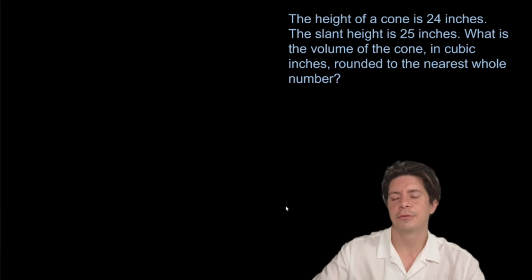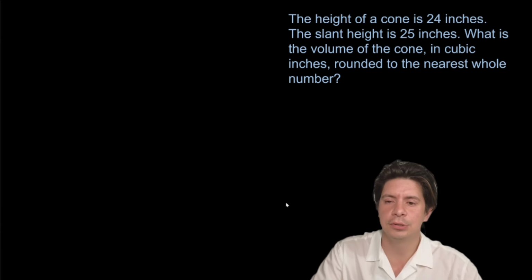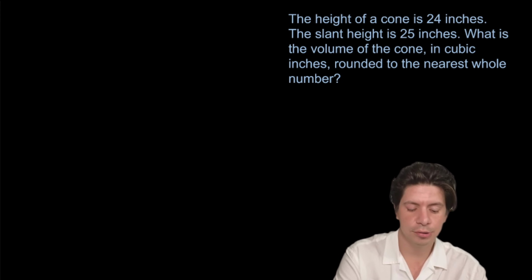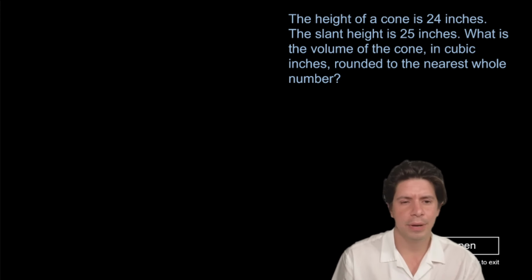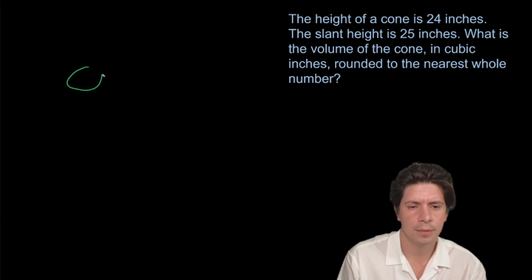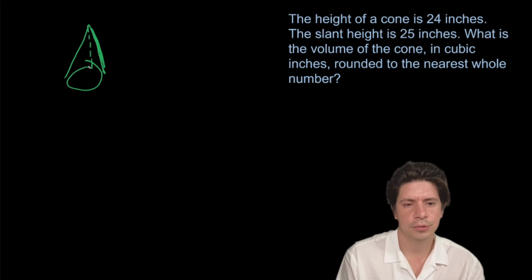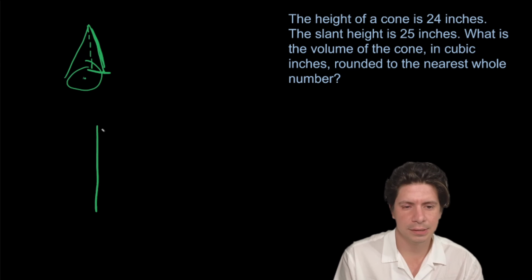The height of a cone is 24 inches. The slant height is 25 inches. What is the volume of the cone in cubic inches rounded to the nearest whole number? So if you imagine a cone, right? I'm not a great drawer, but it's like this. So the height is here, and the slant height is this part here. So with the radius, it's going to make a right triangle. So we'd have something like this.